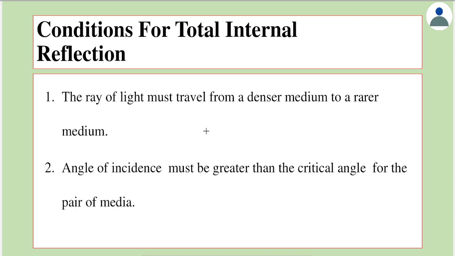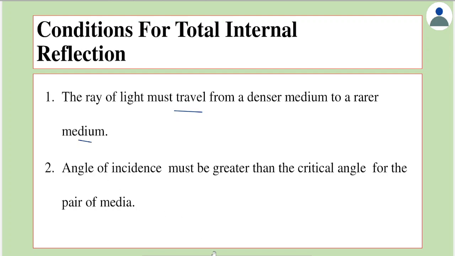Now there are two conditions to be satisfied to observe TIR. The first condition is the ray of light must travel from a denser medium to a rarer medium.